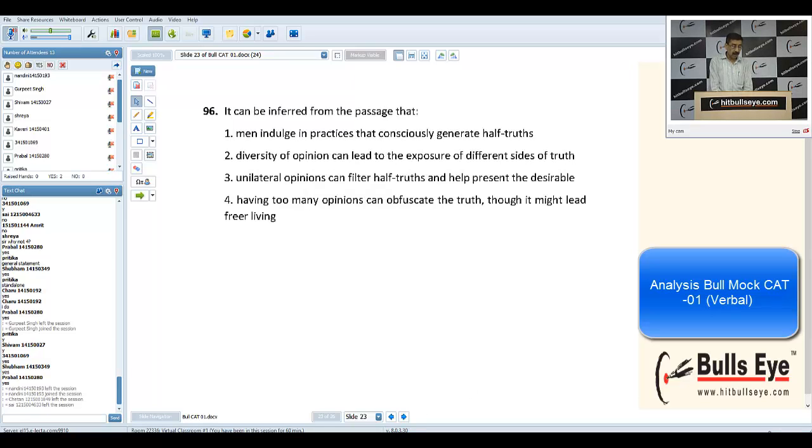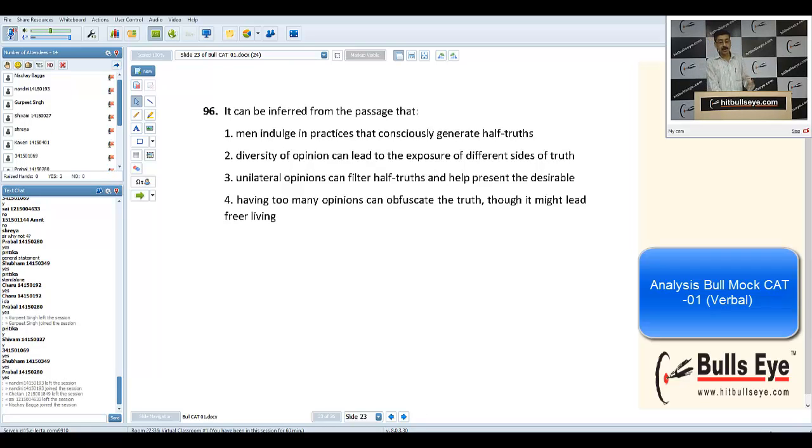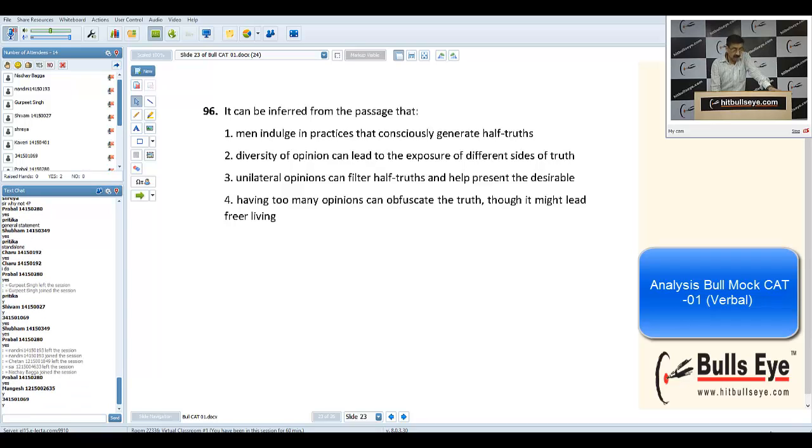Now again, inference. I have found that most of the students find inference based questions very difficult to answer. They understand the passage well, but sometimes they falter while answering inference based questions. Am I audible, guys? Last few minutes, after that I'll be winding up this session. So the 96th question: it can be inferred from the passage.